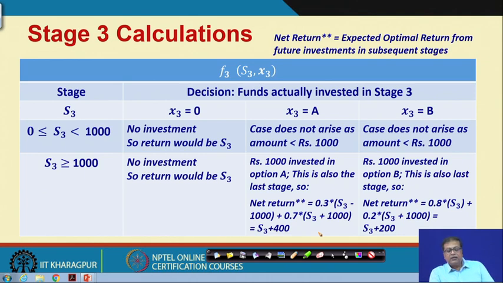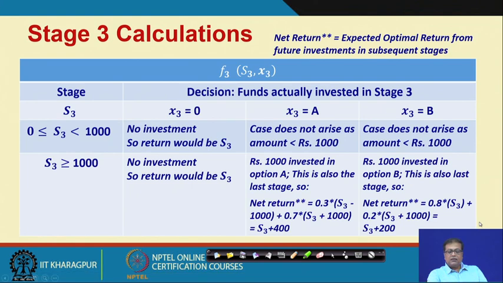Now, can you calculate the similar one for x3 equal to B? Please understand, this will be 0.8 times S3 because there is no return, and in the second case it will be 0.2 times S3 plus 1000. Is it okay? So, this term will be 0.8 S3 plus 0.2 S3, that means we have S3, and here 0.2 into 1000, so it will be 200.